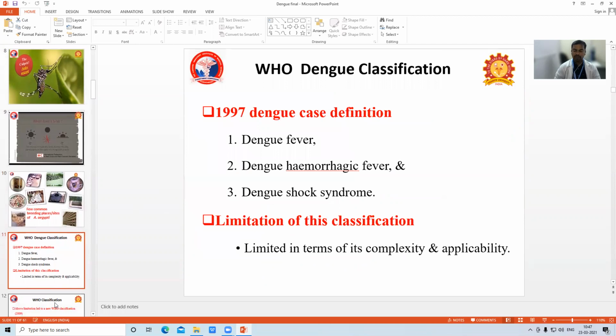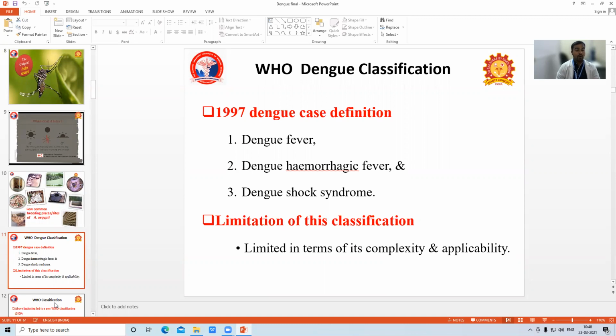Now we are moving into the WHO dengue classification. In 1997, based on the dengue case, they defined dengue fever, dengue hemorrhagic fever, and dengue shock syndrome. But recently they have changed it. If anyone asks for the classification of dengue, don't answer dengue fever, dengue hemorrhagic fever, and dengue shock syndrome.